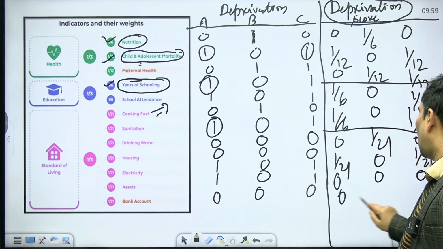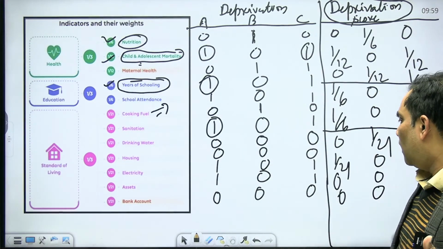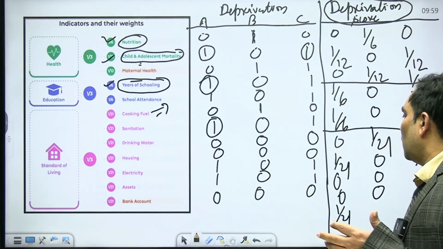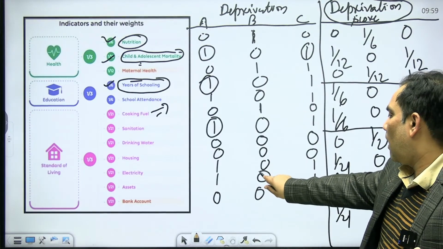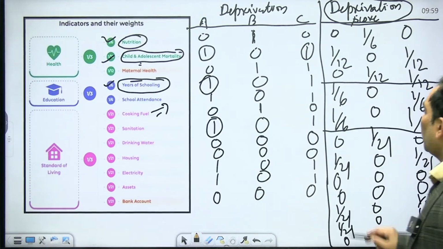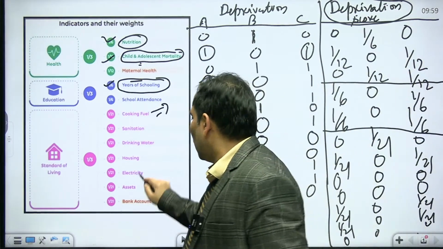Each and everybody has a house because of Pradhan Mantri Awas Yojana. So that means for housing, this is 1, so that's why it is going to be 1/21. It is going to be 0, and it is going to be 1/21. Similarly, 1/21, 0, 1/21, and this is going to be 0, 0, 0. So what is going to be the score of A, what is going to be the score of B, and what is going to be the score of C? Let me calculate the score of A.